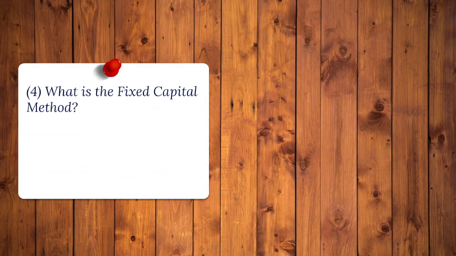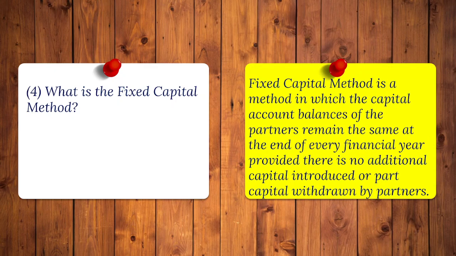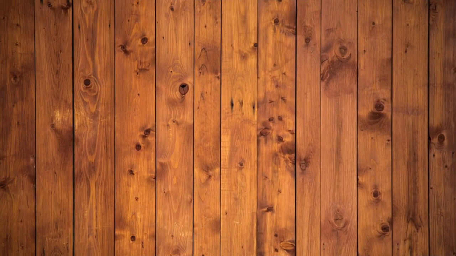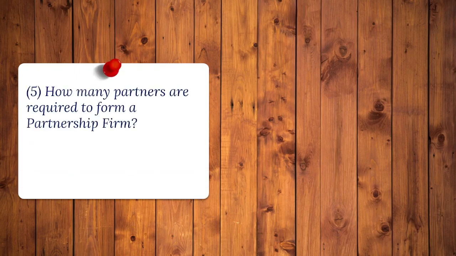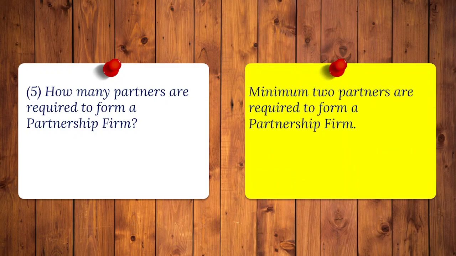4. What is the fixed capital method? Answer. Fixed capital method is a method in which the capital account balances of the partners remain the same at the end of every financial year, provided there is no additional capital introduced or part capital withdrawn by partners. 5. How many partners are required to form a partnership firm? Answer. Minimum 2 partners are required to form a partnership firm.